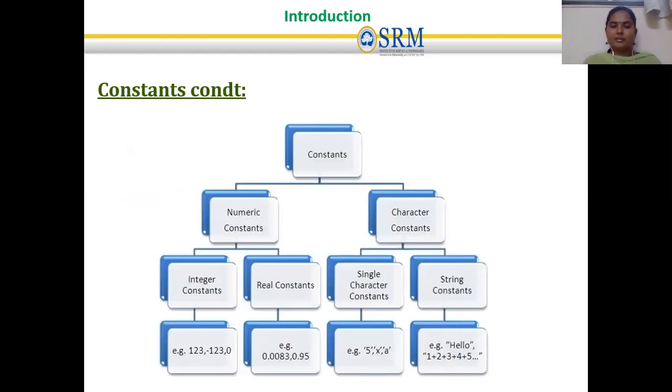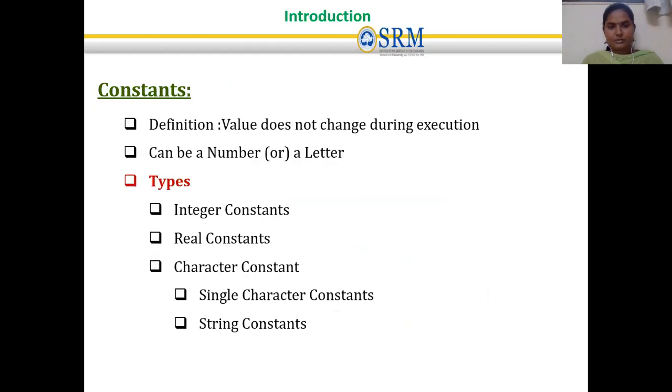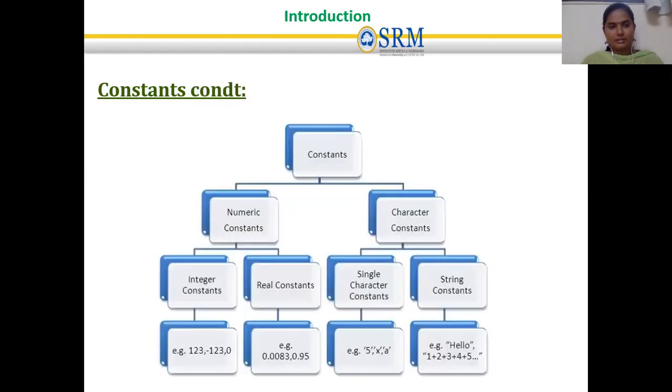So we have two basic types of constants, numeric constant and character constant. A numeric constant has two different types: integer constant and real constant. A character constant is a single character or a string constant. A single character should be specified with single quotes. A string should be mentioned with double quotes. So this is called constants. The value does not change during execution time.